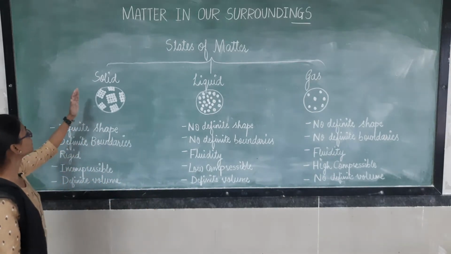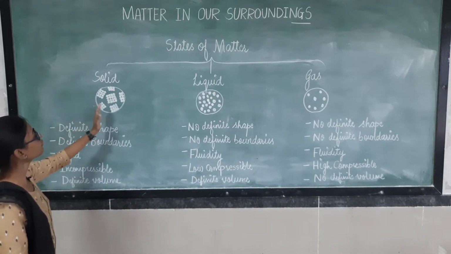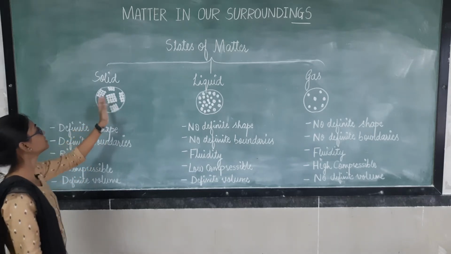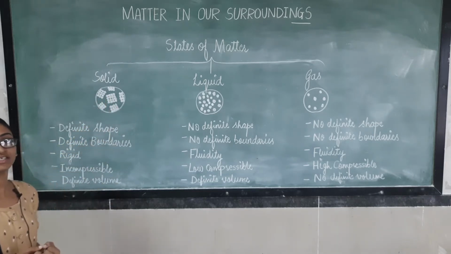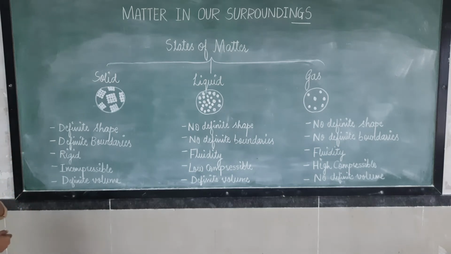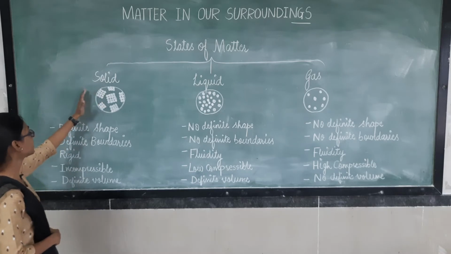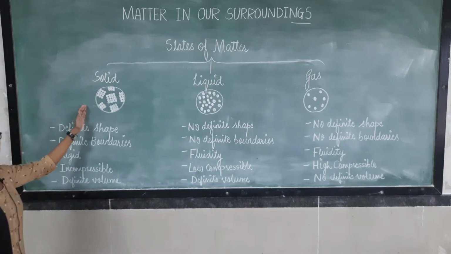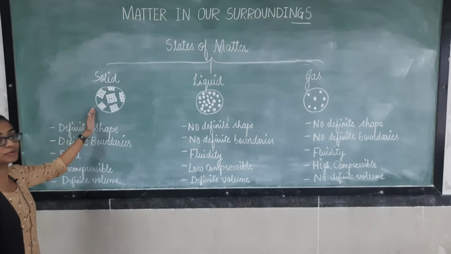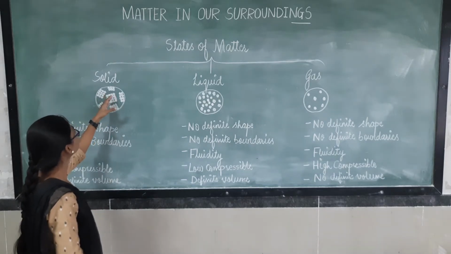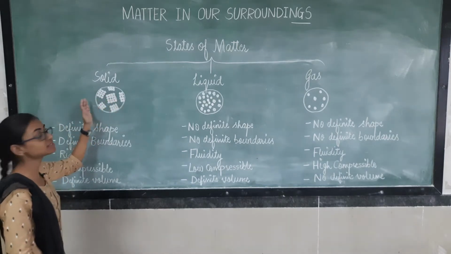In solids, the force of attraction is maximum, so the particles are attracted towards each other. They are closely packed and the space is less. What are the characteristics of solids due to this structure of particles?